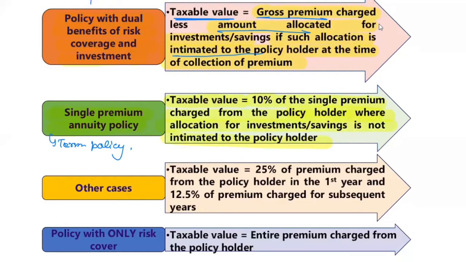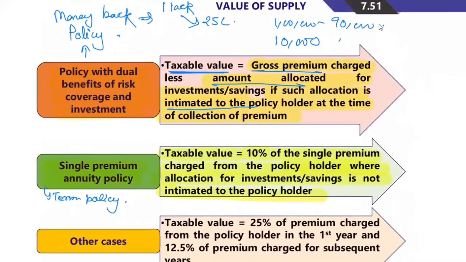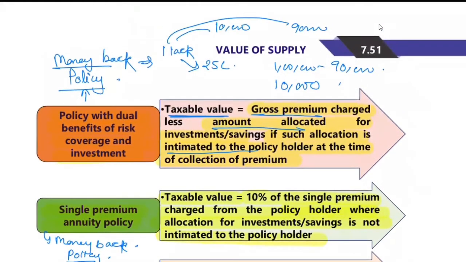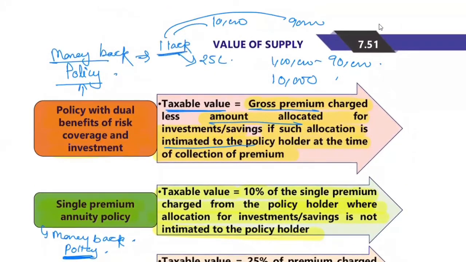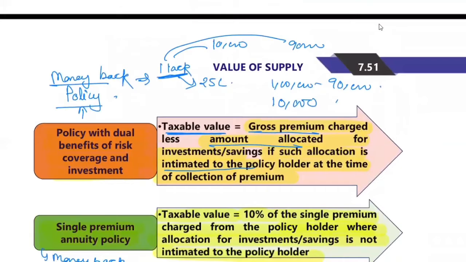Single premium annuity policy is nothing but you pay a single premium annually. My mistake, it's also a kind of money back only, but here you are paying a single annual payment. Here it is about annual payment, and here every year you are paying. So if there is any annual premium, say, for example, let's take the previous example only. So 1 lakh you are depositing per year.